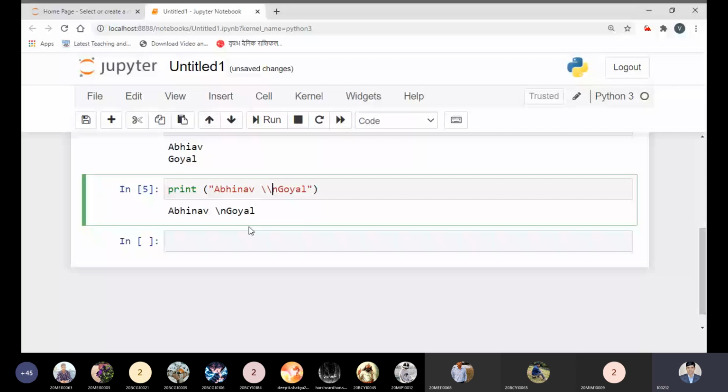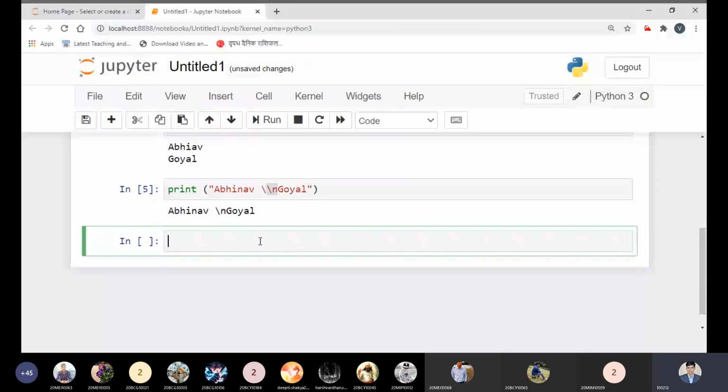Now, is it clear to all? The question he asks is, sir, I want to print the slash n especially, then you can use this one. So what does it mean? This is an escape sequence symbol by which I just want to print this. So I have printed it.